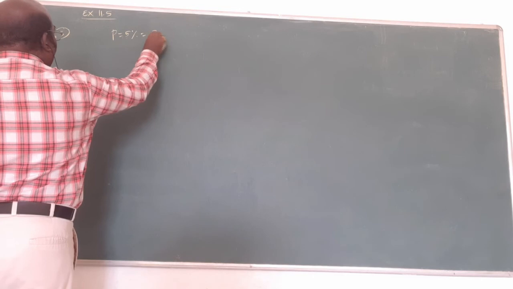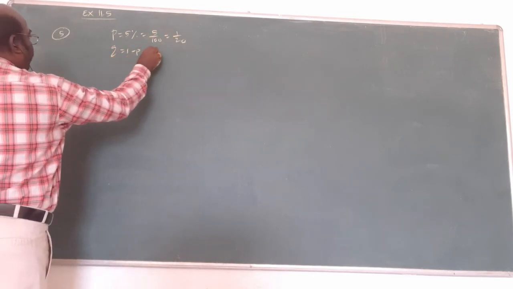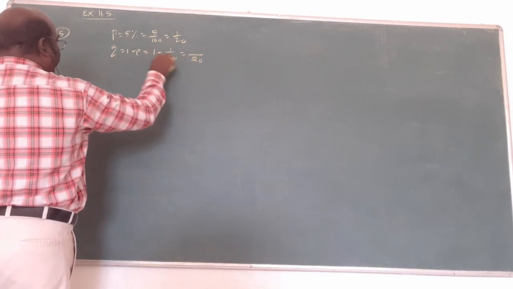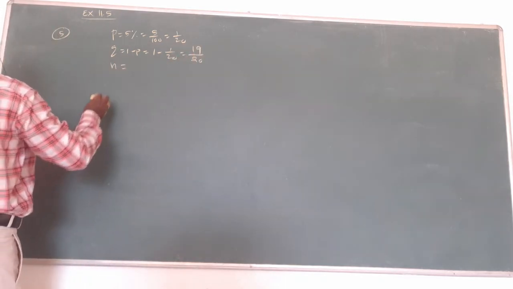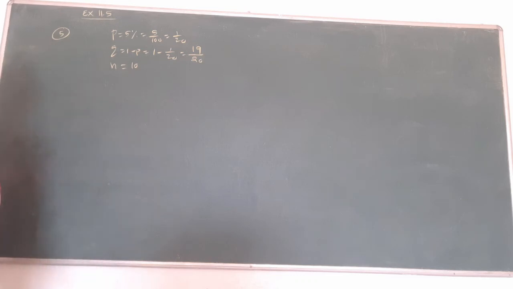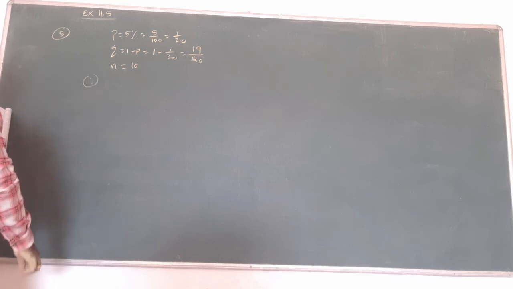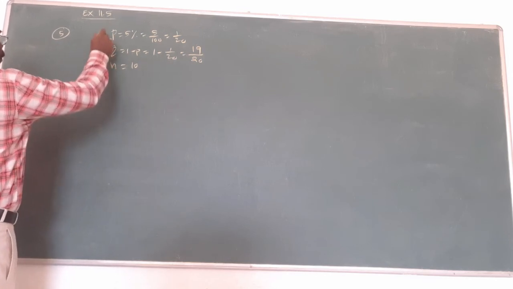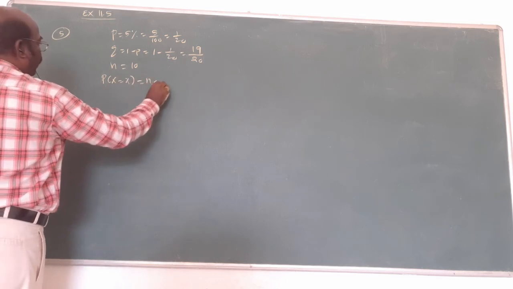That means 5 by 100 is 1 by 20. Then q equals 1 minus p, so 1 minus 1 by 20. 20 is the LCM, so 20 minus 1 is 19, q is 19 by 20. n equals 10. From the percent, you will get the values of p, q, n. Now the first question asks, at least one defective. After getting p, q, n, you will take the formula for binomial distribution.